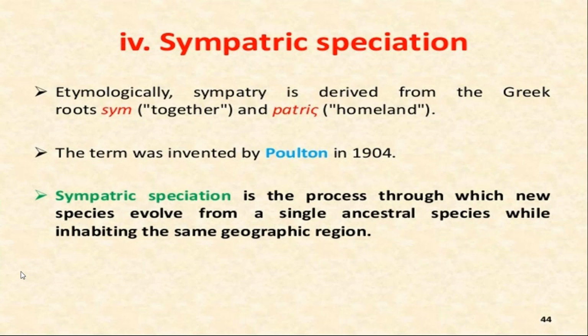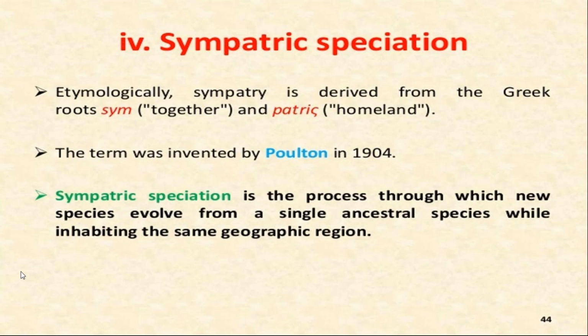The flies are not ready to move from the red apple tree to the green apple tree without any reason. They are just reproducing with the flies that are coming on the red apple tree, and the other flies that are moving on the green apple, they are reproducing with the flies that are coming on the green apple plant. So due to these barriers, due to this reproductive isolation, the formation of new species can take place.